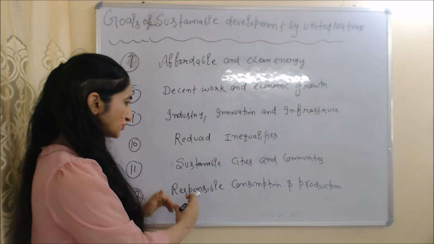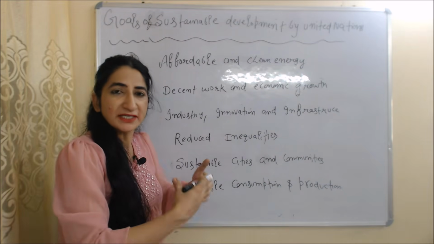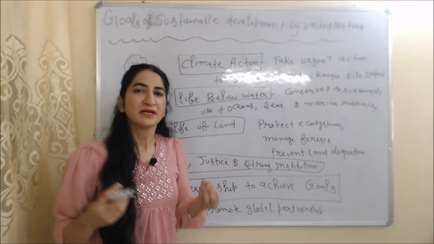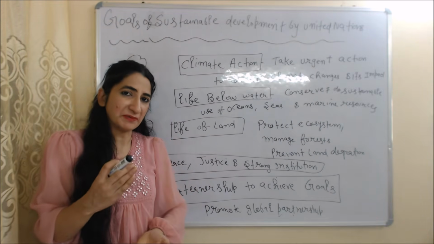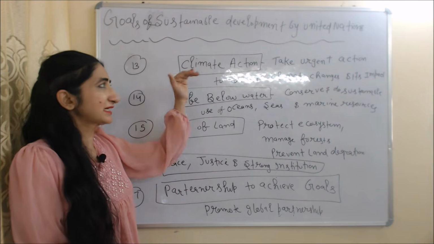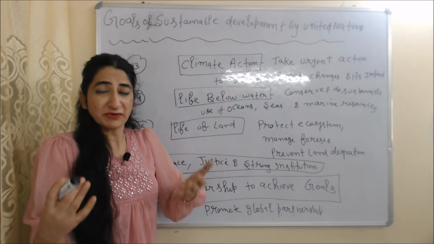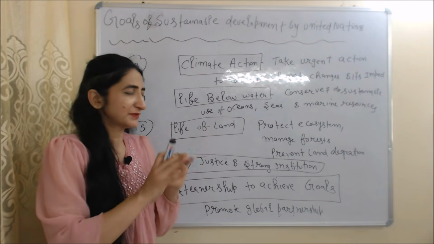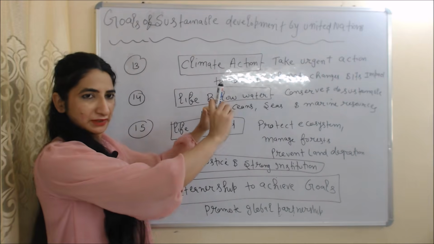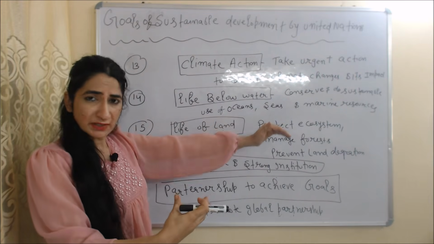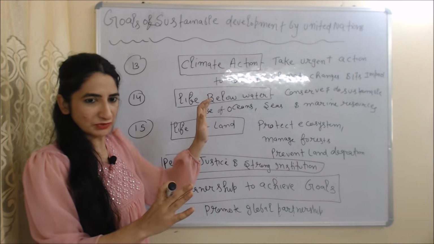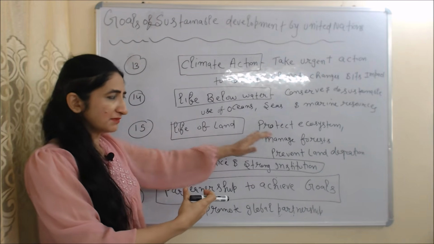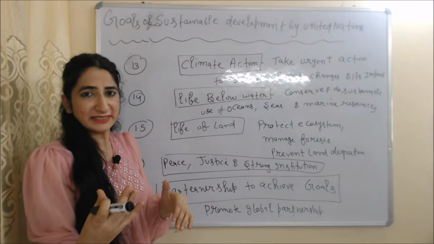Next goal is responsible consumption and production. It ensures sustainable patterns of consumption as well as production. Next goal of sustainable development according to United Nations is climate action. Sustainable development takes urgent action to combat climate change and its impact. Next goal is life below water. It conserves and does sustainable use of ocean, seas and marine resources. Next goal is life on land. It protects our ecosystem, manages forests and prevents land degradation.